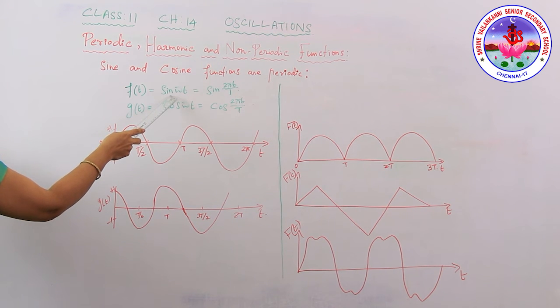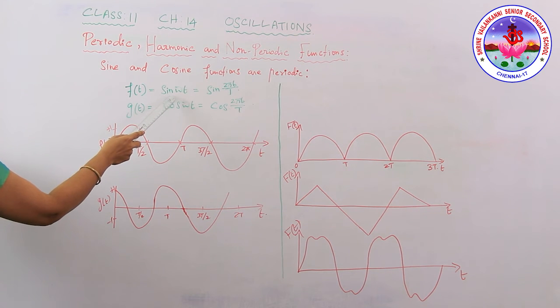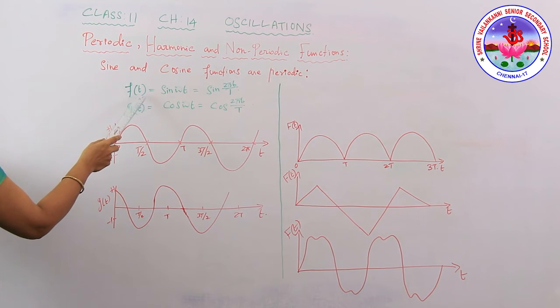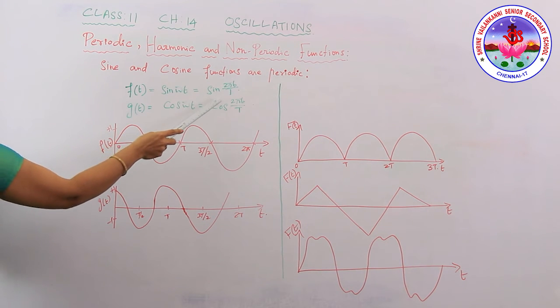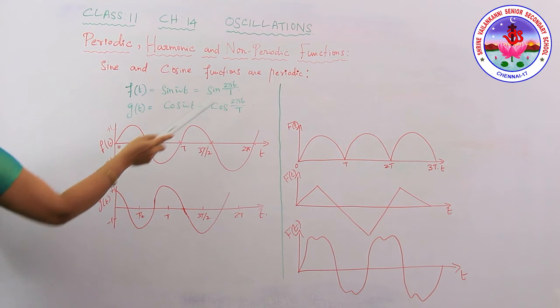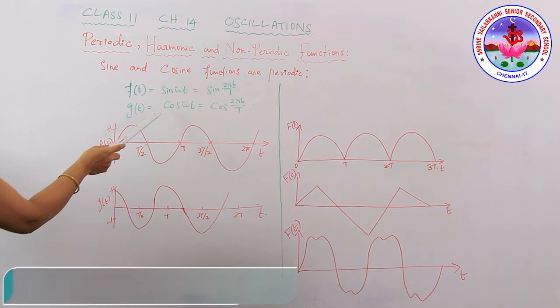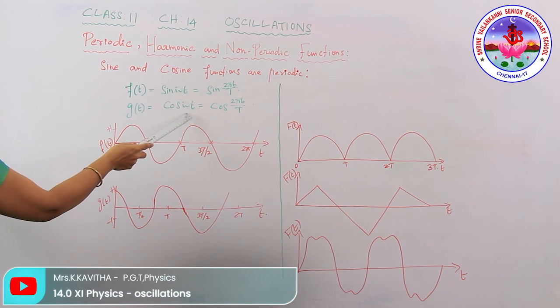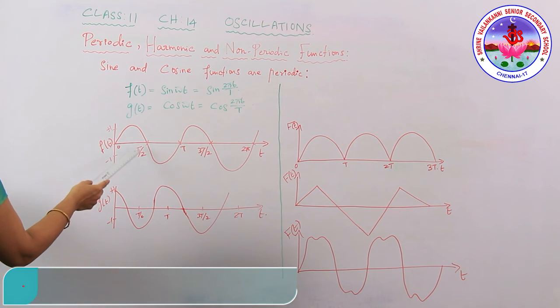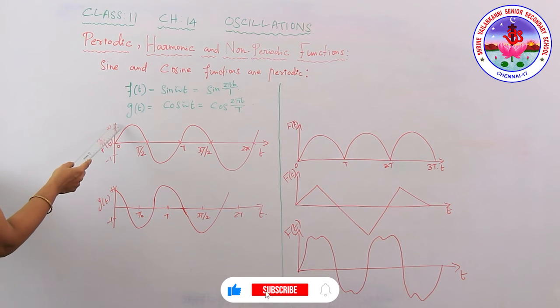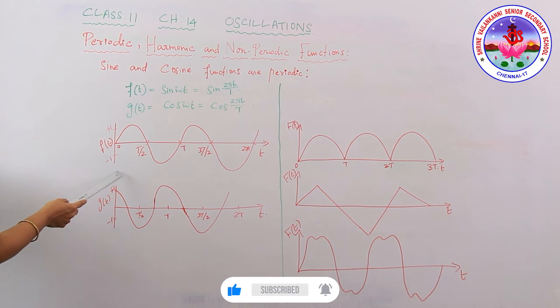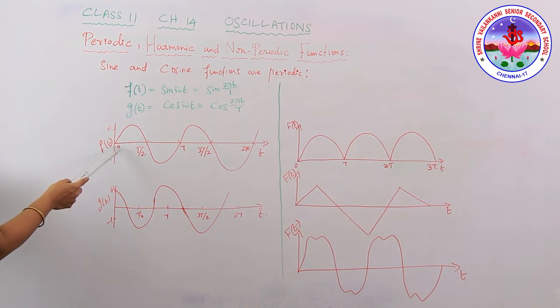As we have already explained about the Fourier theorem and the periodic functions, f of t is equal to sine omega t, which is equal to sine 2 pi t by capital T. Similarly, g of t is equal to the cosine function. Here we have functions varying from a maximum value of +1 to -1, passing through 0 in between, right?